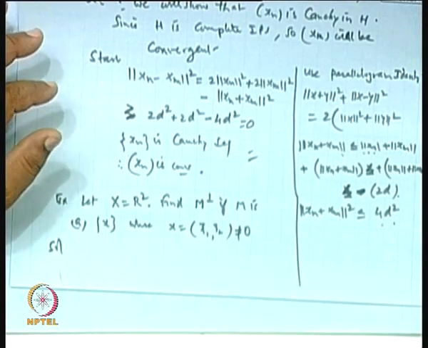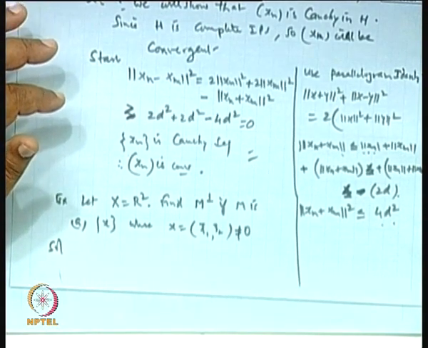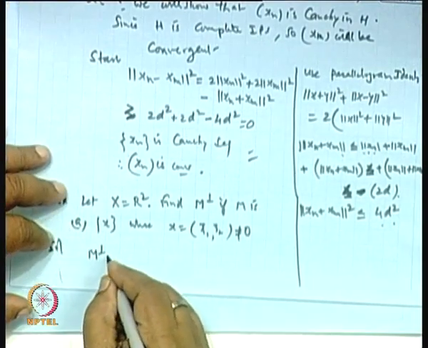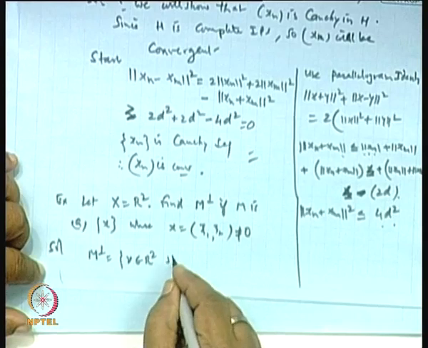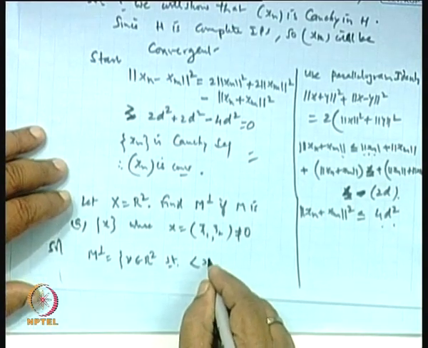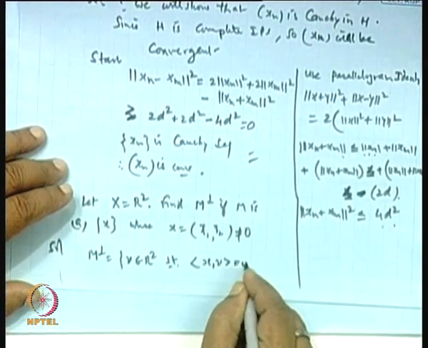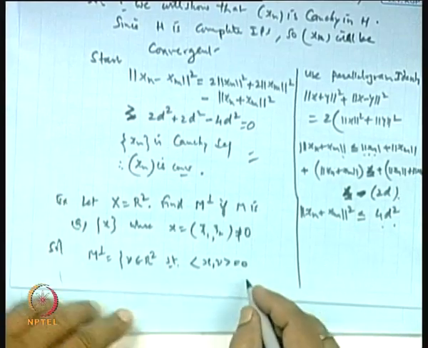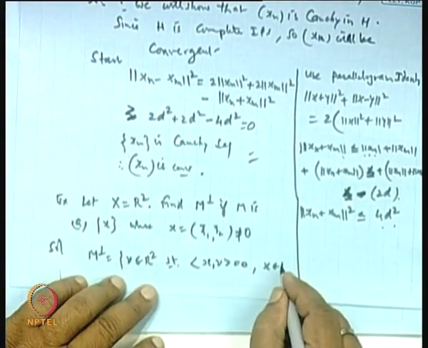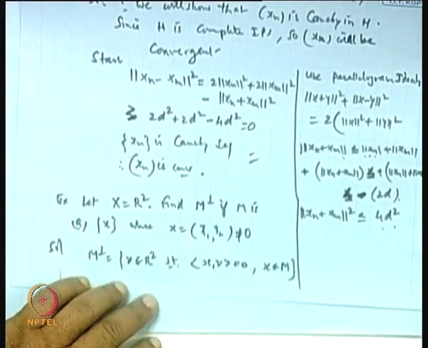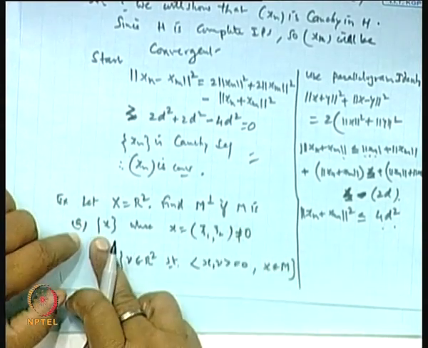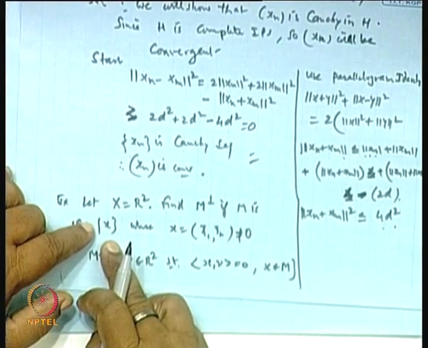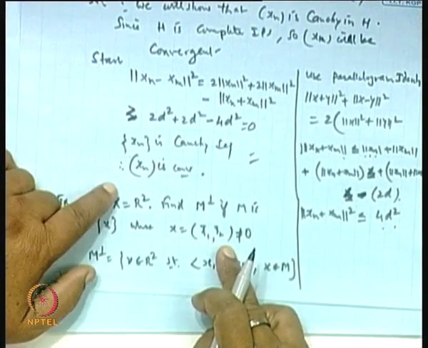The set of all values is perpendicular to the set M. M perpendicular is the set of those vectors v belonging to R 2 such that the inner product of x and v is 0, where x is an element of M. Is it not? Now, M is this set, M is a set of points (xi1, xi2) in R 2.